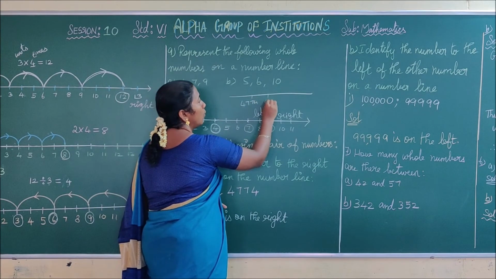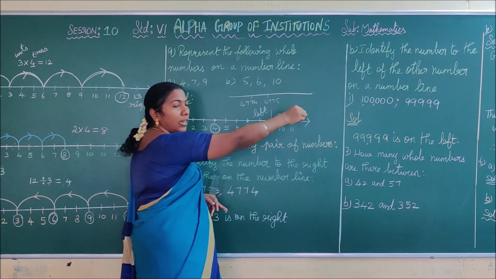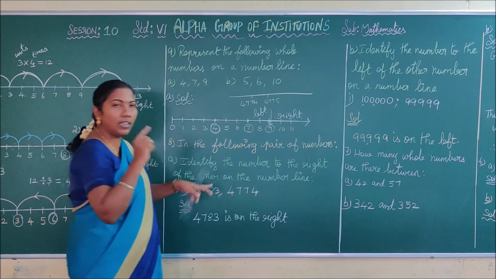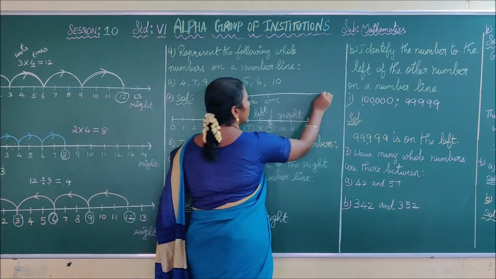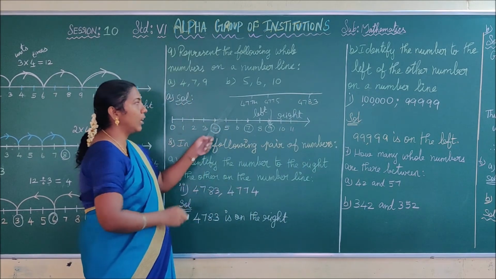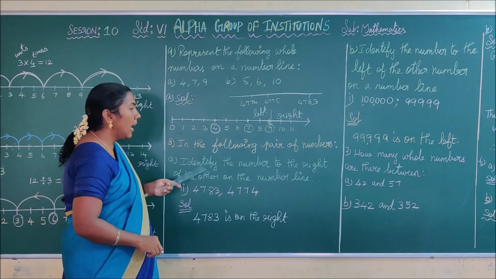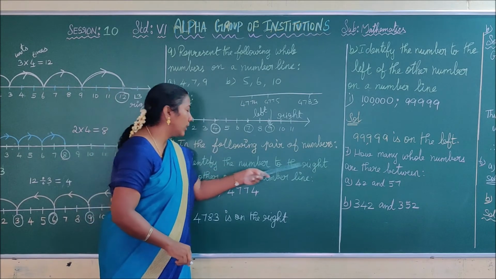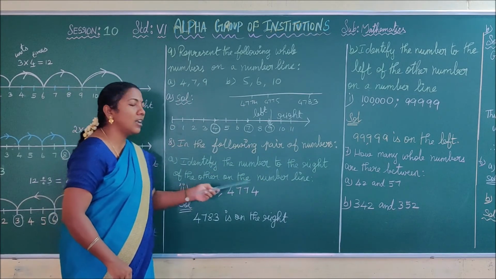4774 and then 4775, like this you write 75, 76, 78 and then 80, 81, 82. Last you will write 4783. Now observe this number line carefully. What is the question they are asking? Identify the number to the right of the other under number line.